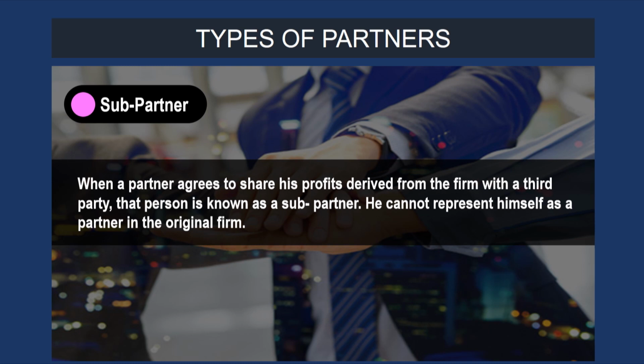He cannot represent himself as a partner in the original firm. He does not have any rights against the original firm, nor is he liable for the acts of the firm. He can claim the agreed share of profits from the contracting partner only.